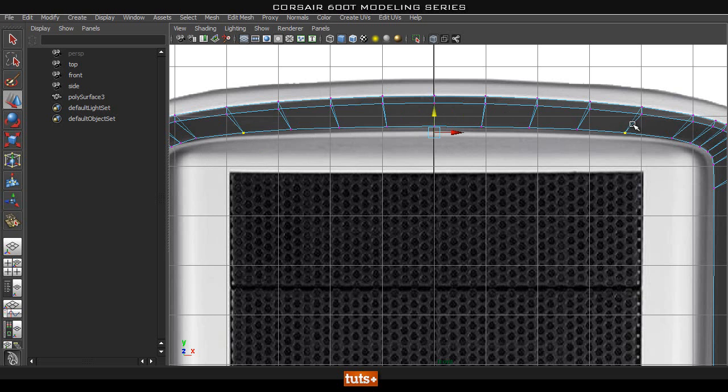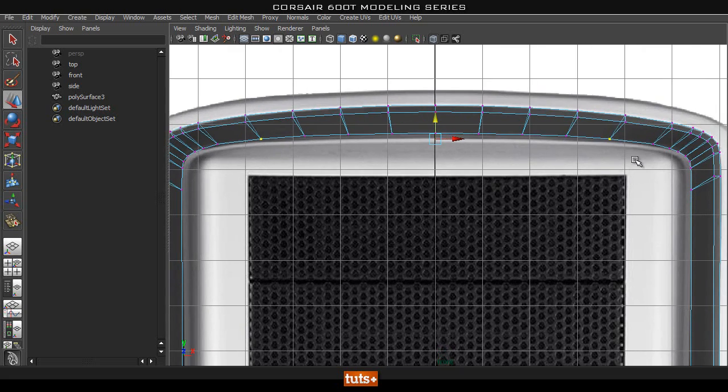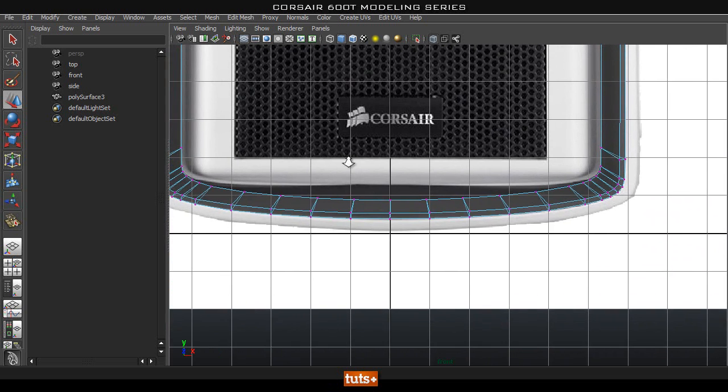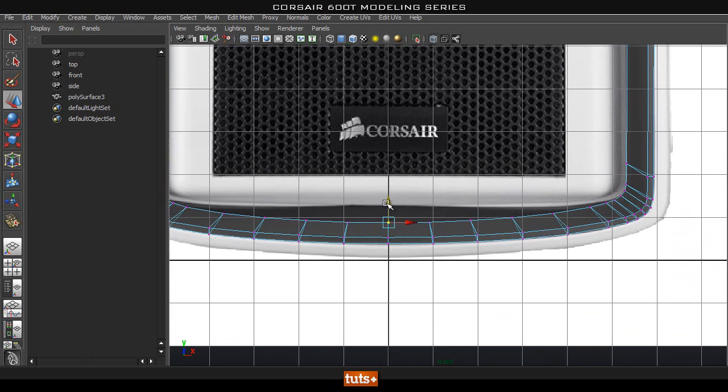We could also delete one half, only line up one side, and then duplicate it over, merge it together. It depends on the workflow that you prefer. For me, it really depends on what sort of mood I'm in.